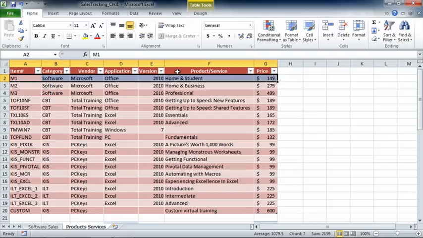So to get all the way over here to products and services, that's our description, it would be column 1, 2, 3, 4, 5, 6. And price, of course, would be column 7. Now with that little piece of information in mind, we can go ahead and get started. And in order to do that, we need to go back to our original worksheet, our sales worksheet.